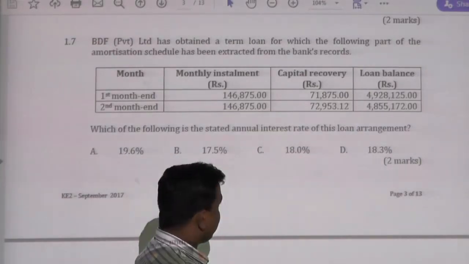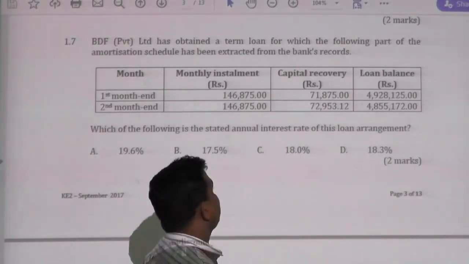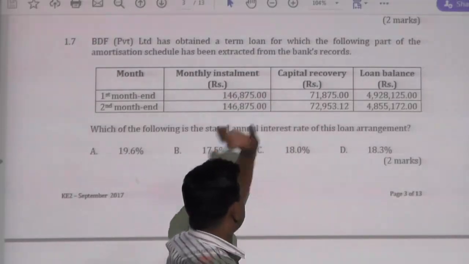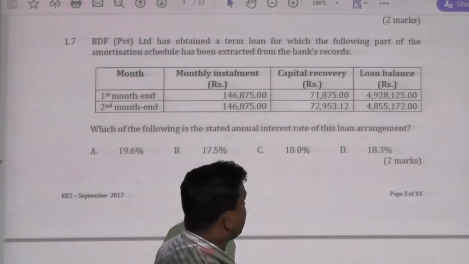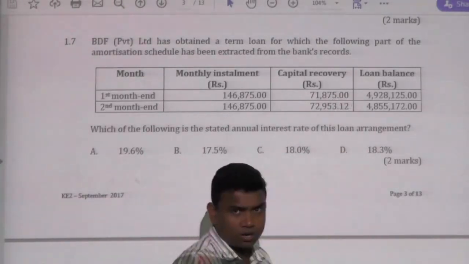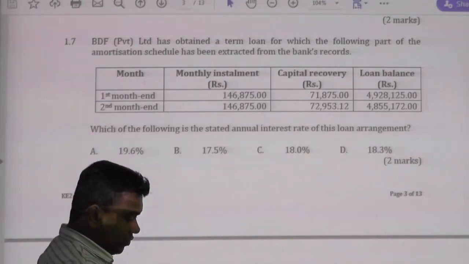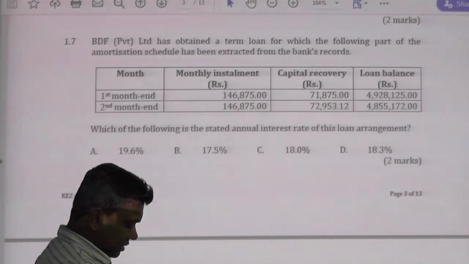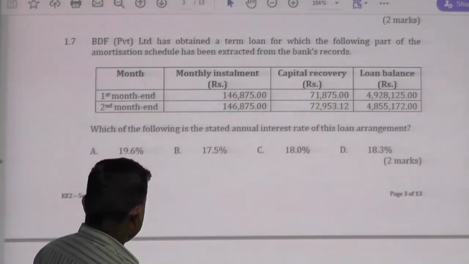146,875 minus 71,875, that is 75,000. The difference is 75,000 interest included in the first installment on the 5 million loan. Therefore, 75,000 divided by 5 million will be the interest rate, that is 1.5.